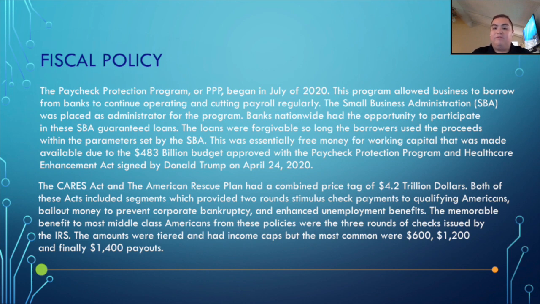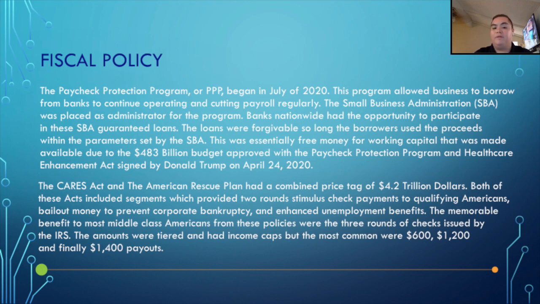This was essentially free money for working capital that was made available due to the $483 billion budget approved with the PPP and Healthcare Enhancement Act signed by Donald Trump on October 24th, 2020. The CARES Act and the American Rescue Plan had a combined price tag of $4.2 trillion. Both of these acts included segments which provided two rounds of stimulus check payments to qualifying Americans, bailout money to prevent corporate bankruptcy, and enhanced unemployment benefits.